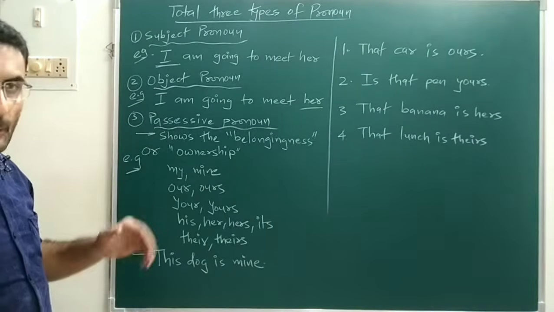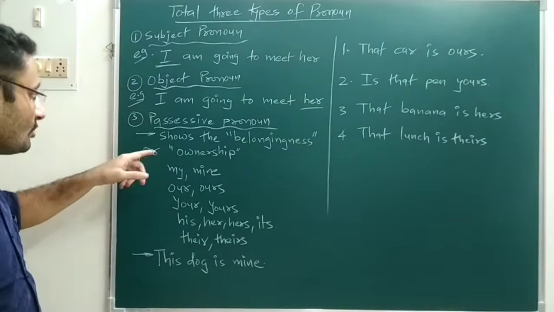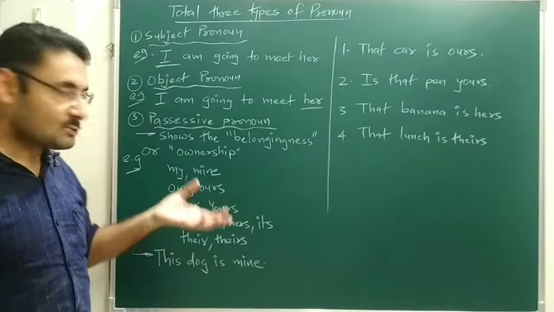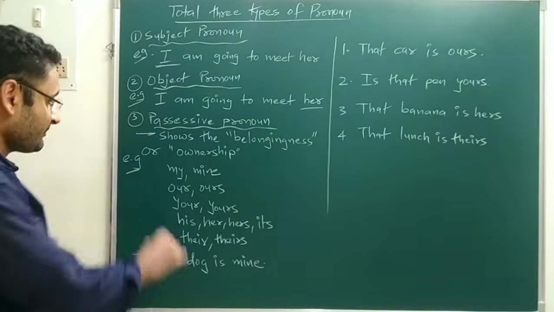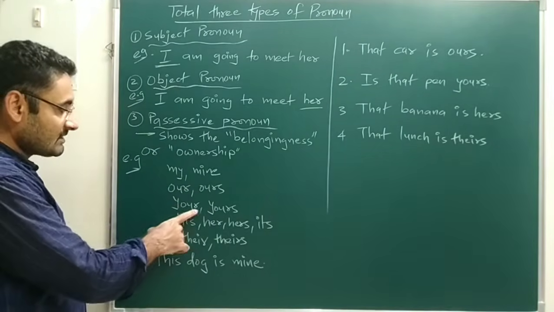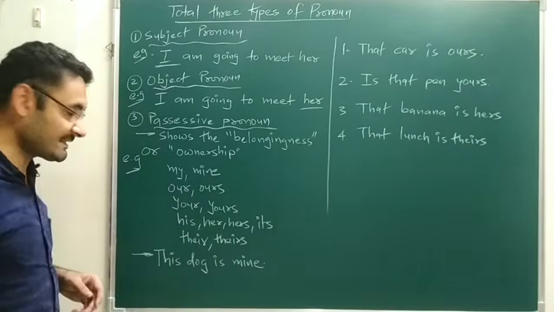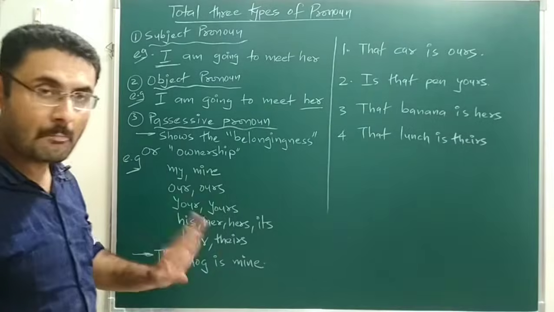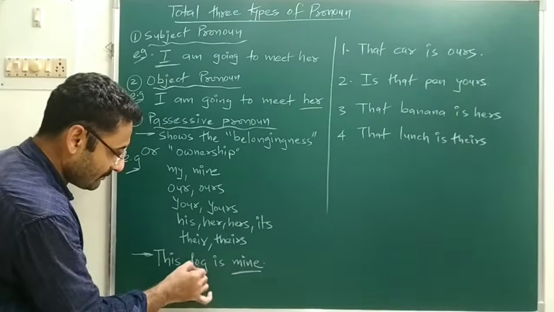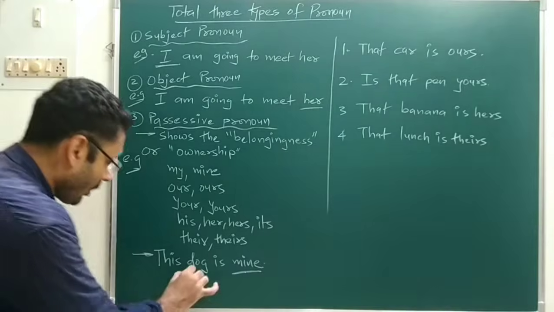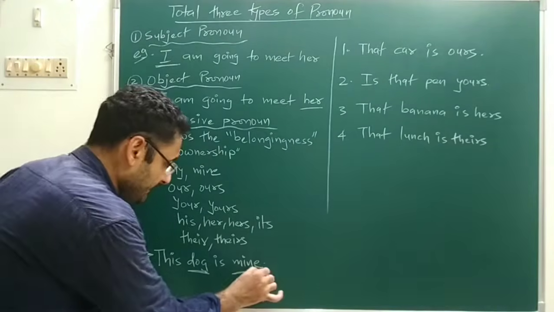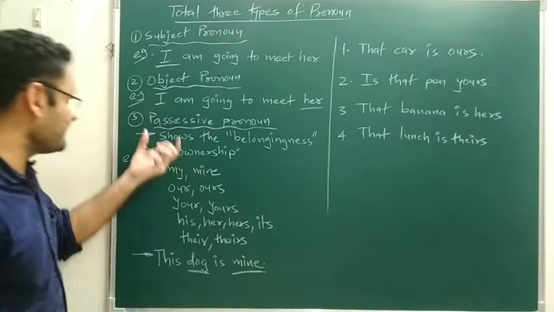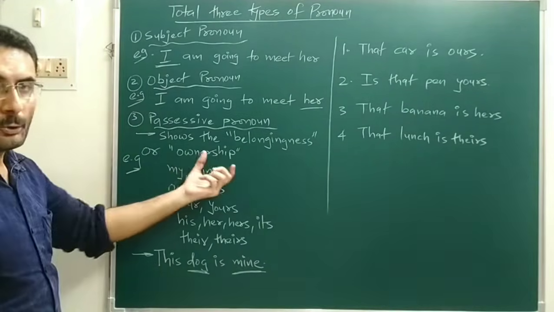Next is the possessive pronoun. Possessive pronoun means such a pronoun which shows belongingness or ownership. Which are these possessive pronouns? My, mine, our, ours, your, yours, his, her, hers, its, their, theirs. One example I have written: this dog is mine. Mine means ownership. Dog is the noun and mine is the pronoun. Mine represents the dog, the belongingness or ownership.